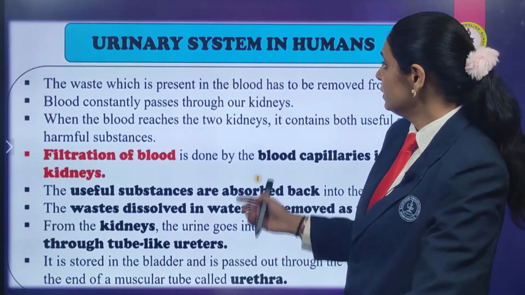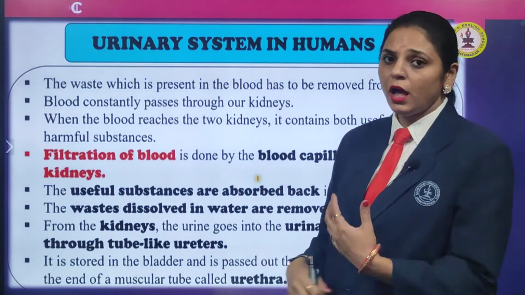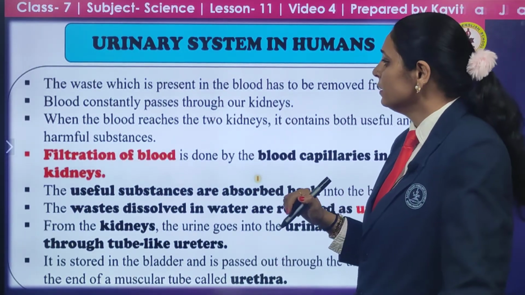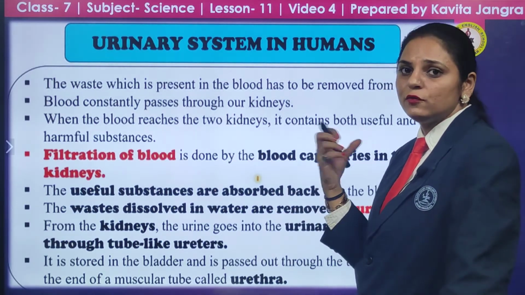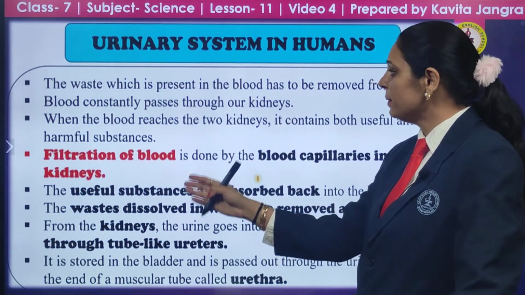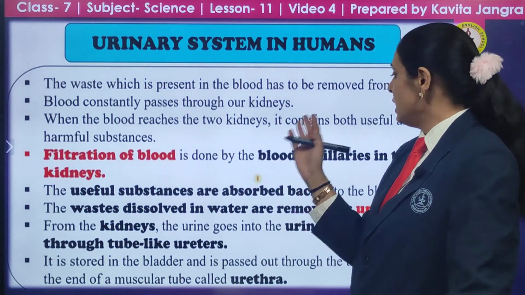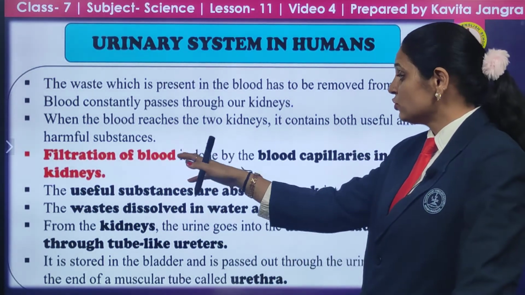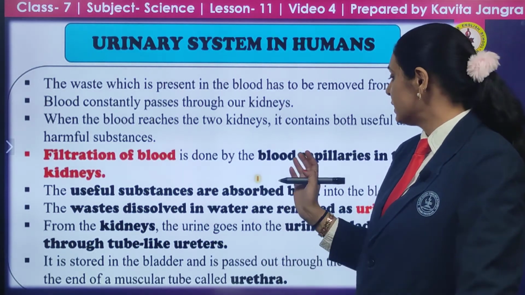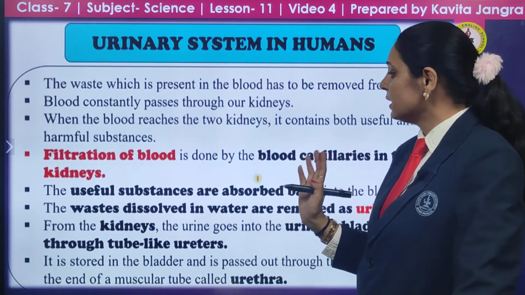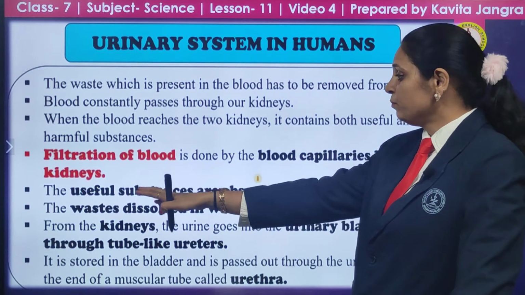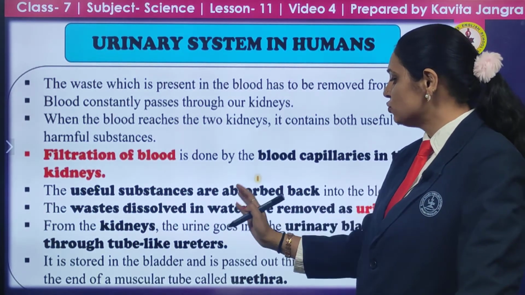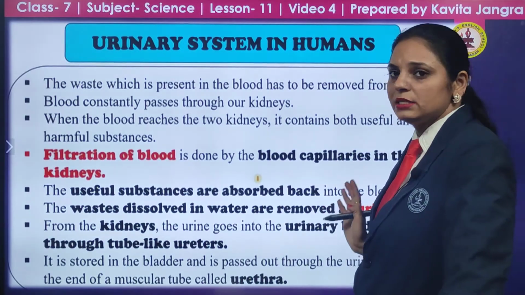Next we have the urinary system in the human being. How does it work? Waste that is present in the blood is removed from the body. Blood is constantly flowing through our kidneys. Blood will reach the two kidneys. It will contain both useful and harmful substances. Filtration of blood will take place here in the kidneys. Blood capillaries in the kidney will filter them. Useful substances are absorbed back into the blood, and waste dissolved in water is removed as urine.